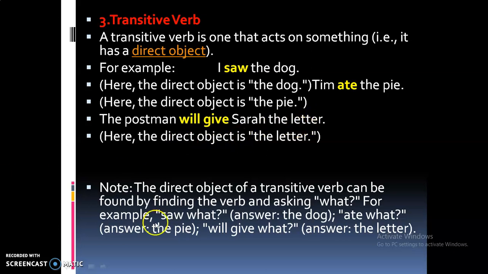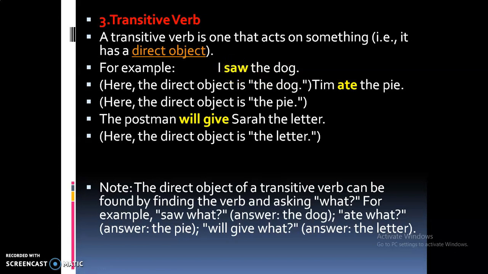Okay, so note, the direct object of a transitive verb can be found by finding the verb and asking what. Okay, so how can you find out the direct object? The clue is, it can be found by finding the verb. So which is the verb here? The first sentence, I saw the dog. So you can see this saw is the verb.